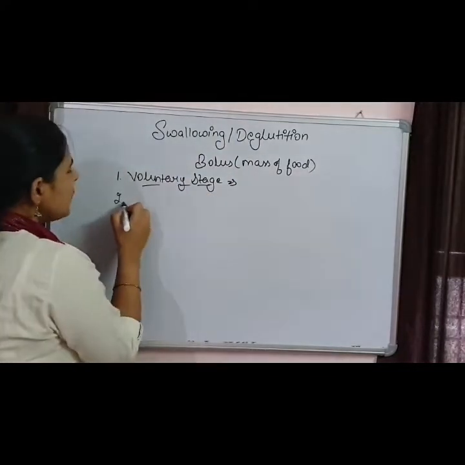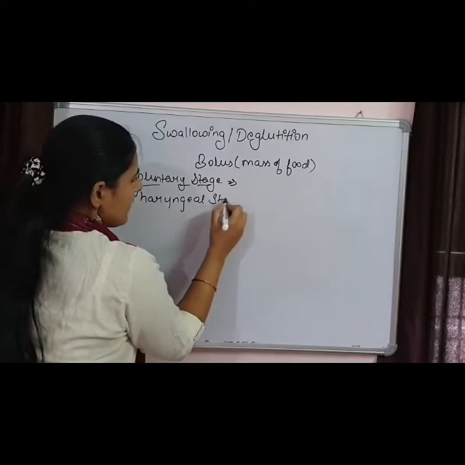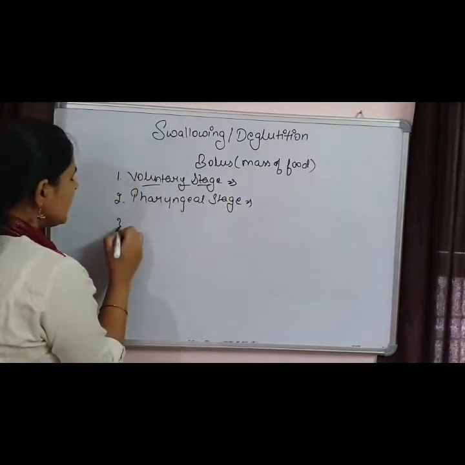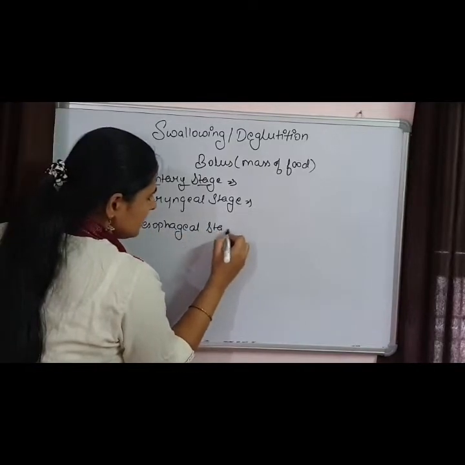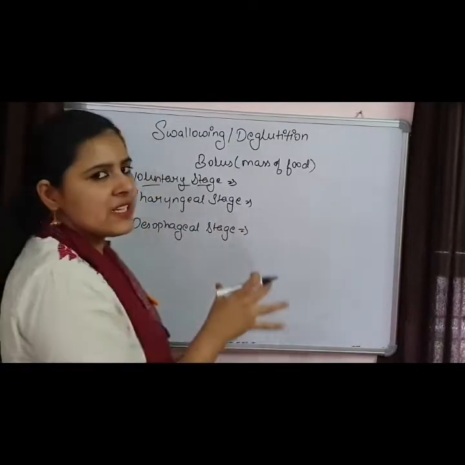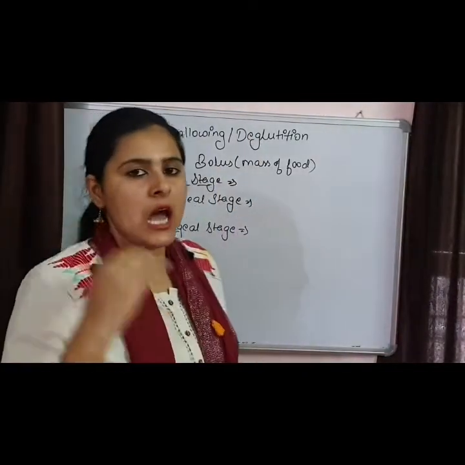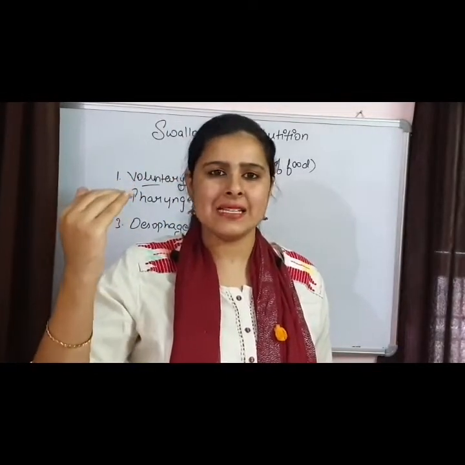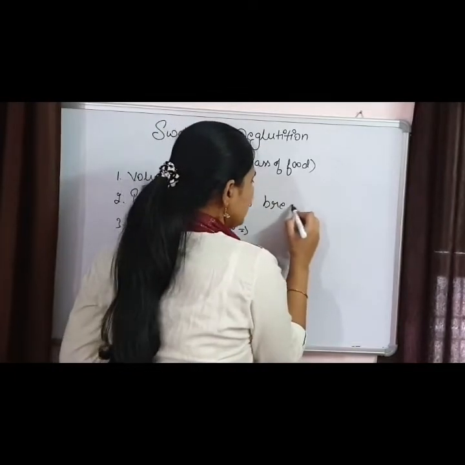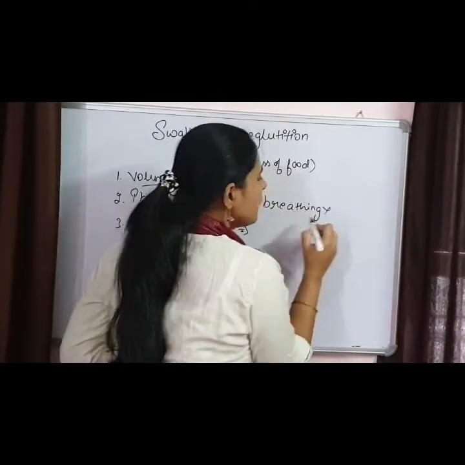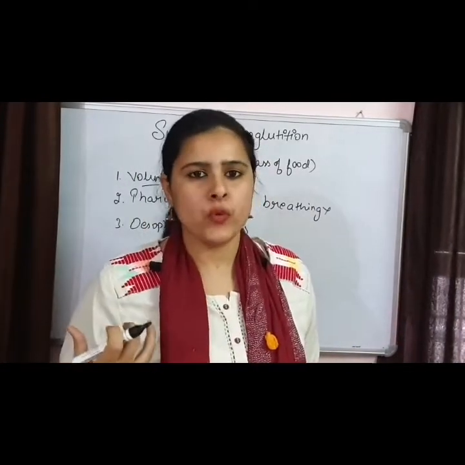Now come the two involuntary stages, the pharyngeal stage and the third one, the esophageal stage. Both these stages are involuntary stages. Now in the pharyngeal stage, our soft palate has already closed our nasal chamber, so for some time our breathing has stopped. So there is a temporary stoppage of breathing, and the food is going to be pushed into the esophagus.